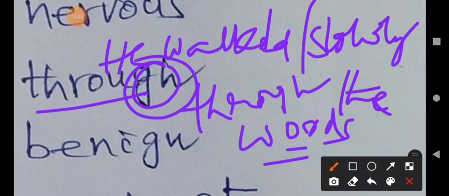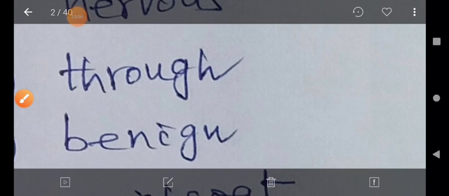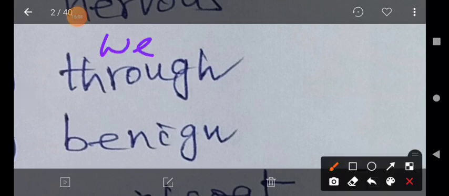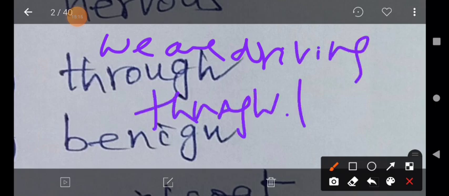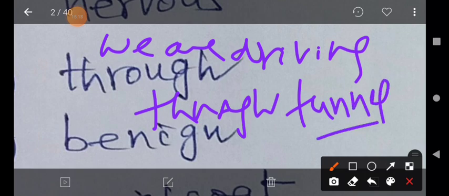One more usage I will give you. We are driving through the tunnel. Tunnel means an artificial underground passage.